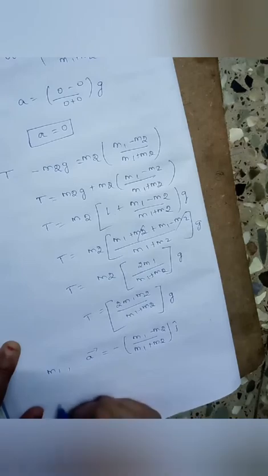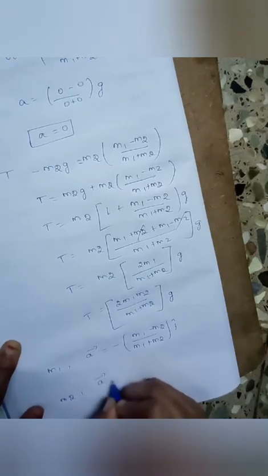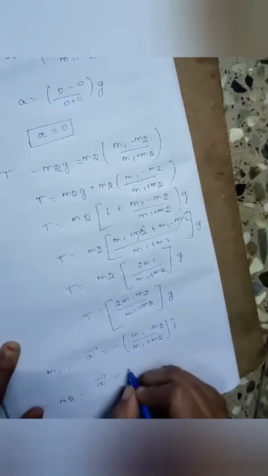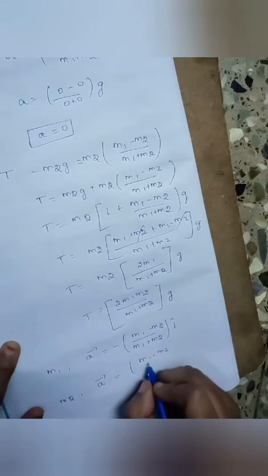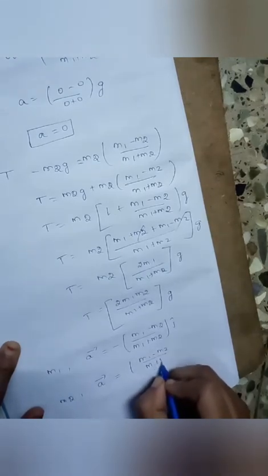Then what will be the acceleration vector for m2? a vector is equal to plus m1 minus m2 by m1 plus m2 into j cap, right? So these are the values for acceleration and tension we get for vertical motion, right? Okay, now we will deal with horizontal motion.